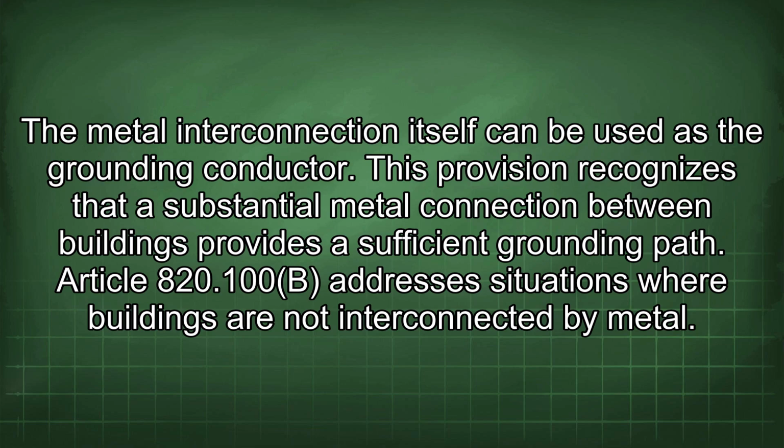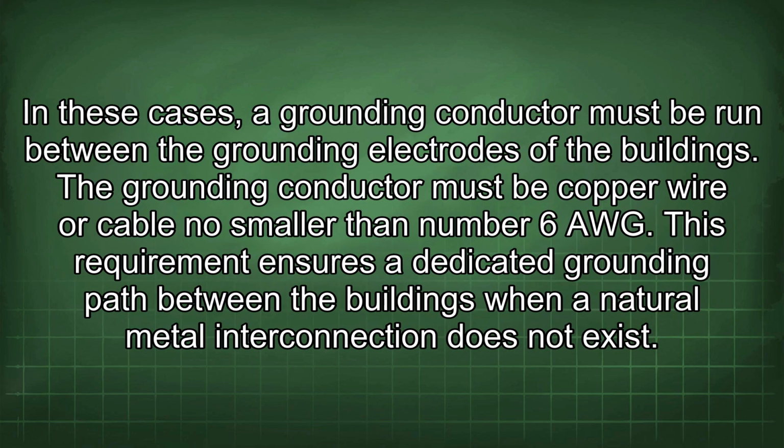Article 820.100(b) addresses situations where buildings are not interconnected by metal. In these cases, a grounding conductor must be run between the grounding electrodes of the buildings. The grounding conductor must be copper wire or cable no smaller than number 6 AWG. This requirement ensures a dedicated grounding path between the buildings when a natural metal interconnection does not exist.